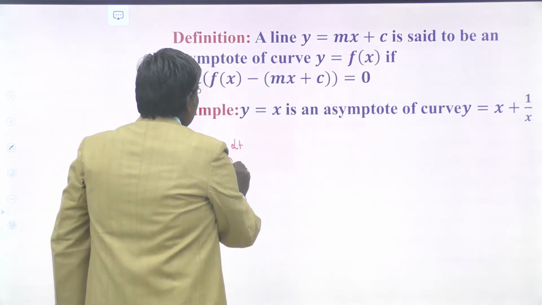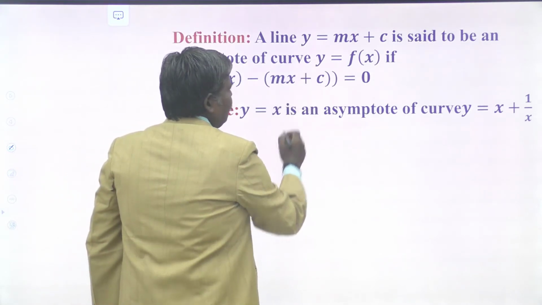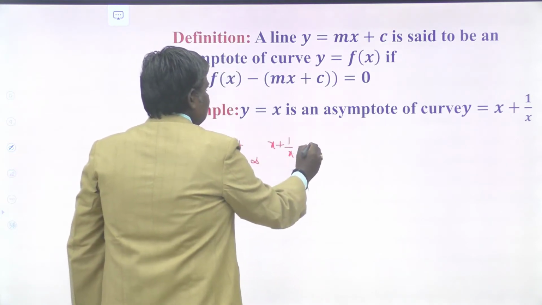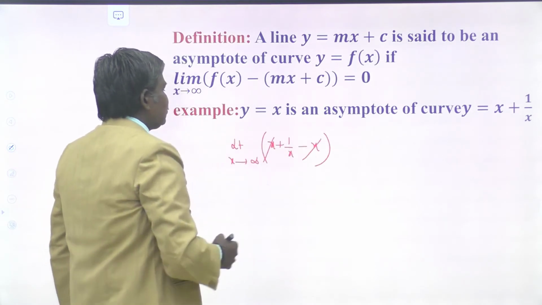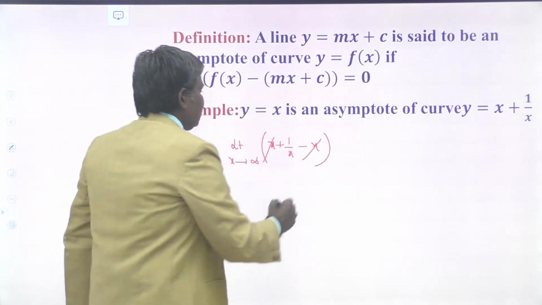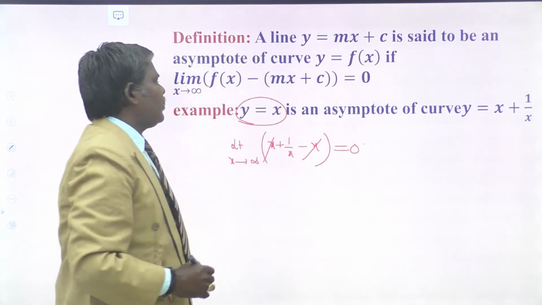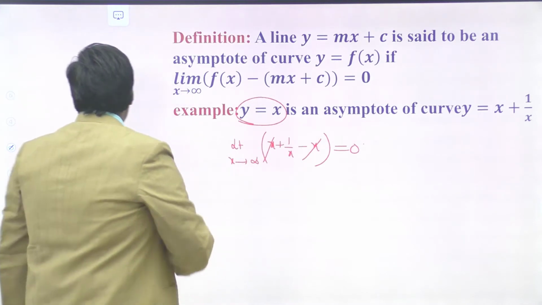You have to find out limit x tends to infinity of f of x minus the line you have tried: x plus 1 by x minus x. So x and x get cancelled, and limit x tends to infinity of 1 by x is equal to what? 0. Therefore, we say that y equal to x is an asymptote to the curve y equal to x plus 1 by x.